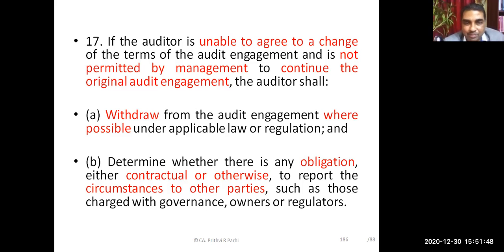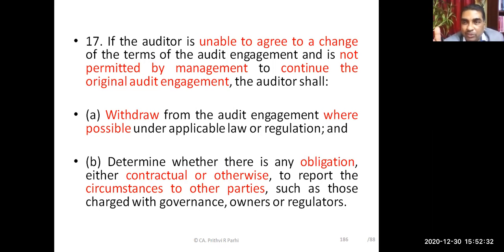Auditor can do two things. First of all, auditor shall withdraw from the audit engagement where possible under the applicable laws and regulations. That means auditor needs to quit if it is legally permitted. But that's not over. In addition to that, he has to determine whether there is any obligation, contractual or otherwise, to report the circumstances to other parties, such as those charged with governance, owners, regulators.